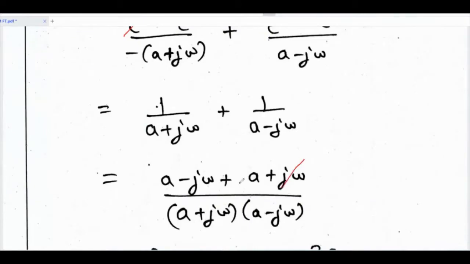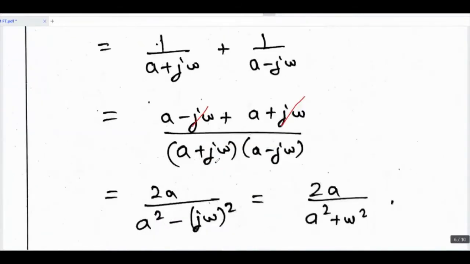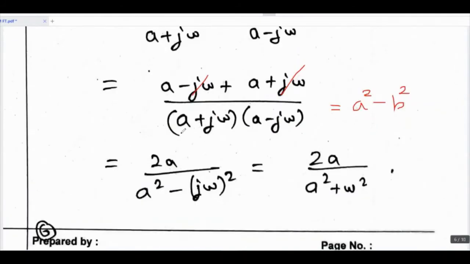The j omega cancels, so a plus a is 2a, and a plus b times a minus b is a square minus b square, so a square minus j omega square. Since j square is minus 1, your answer is 2a upon a square plus omega square.